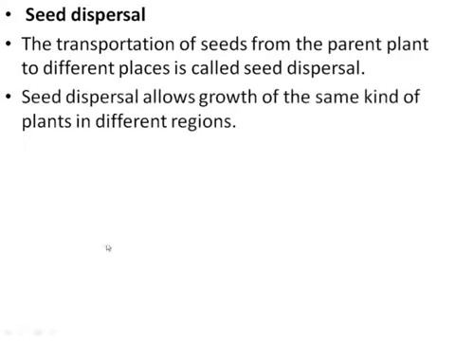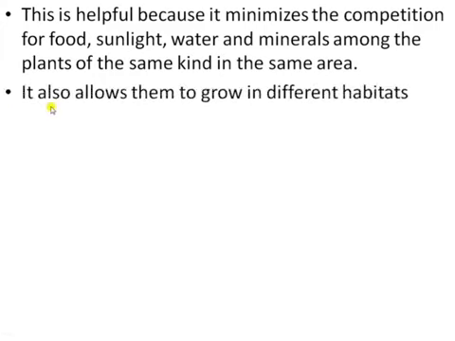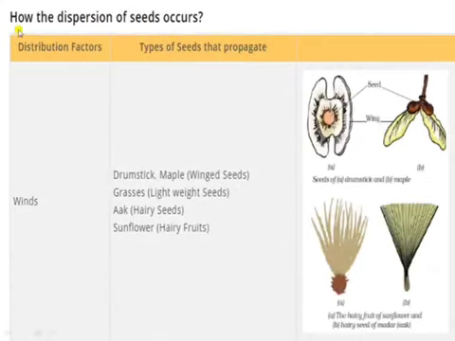So seed dispersal allows the growth of the same kind of plant in different regions. This is helpful because it minimizes the competition for food, sunlight, water and minerals among plants of the same kind in the same area. It also allows them to grow in a different habitat. Many seeds and fruits are modified in a number of ways and have special dispersal mechanisms to get scattered by wind, by water, by animals. Now let's see how the dispersion of seed occurs in different plants.